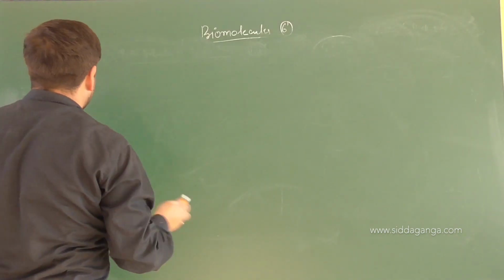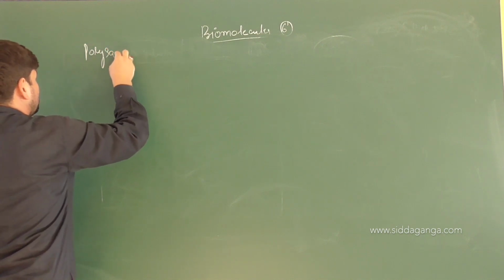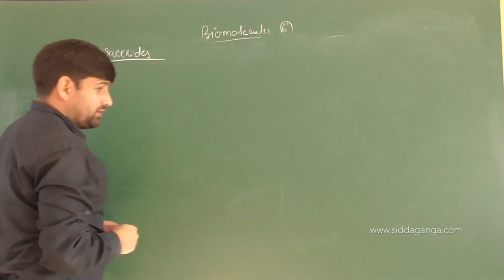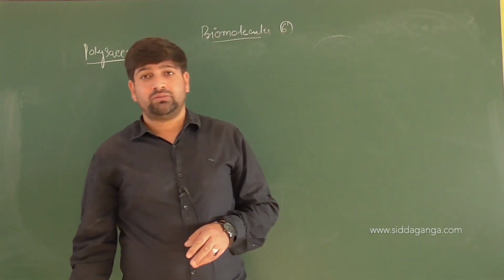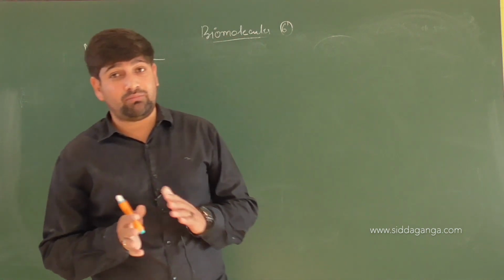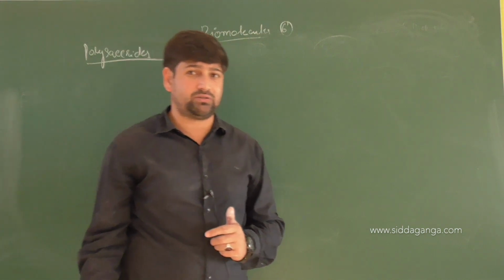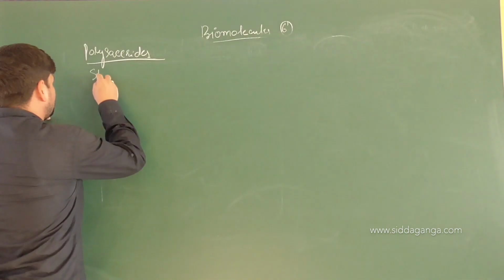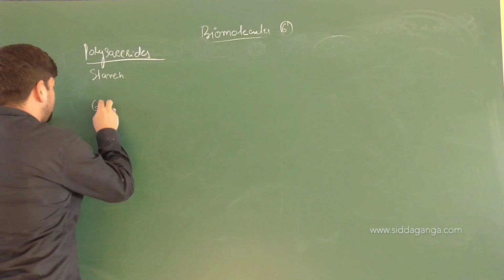So, when you look at polysaccharides, analysis of this has been done. Starch can be broken up by diastase into n number of glucose units, or it can be broken down into maltose. That maltose can be acted upon by maltase and converted to alpha D plus glucose units. Both of these polysaccharides, starch and then glycogen.